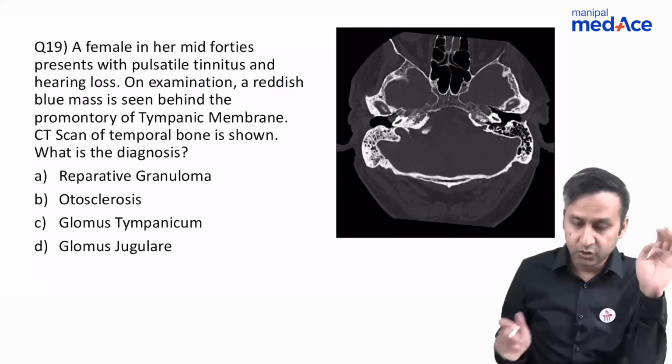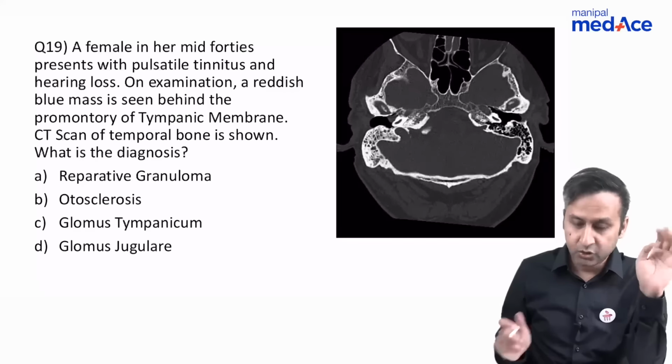The question is long. A female in her mid-40s presents with pulsatile tinnitus and hearing loss. On examination, a reddish blue mass is seen behind the promontory of the tympanic membrane. Now, this is the clinching word, a reddish blue mass. If you ever see this reddish blue mass, which is seen through the tympanic membrane, you know you're dealing with glomus. Now, the examiner had given you a CT image where you can see a faint lesion, a polypoidal lesion which is located in the middle ear cavity.